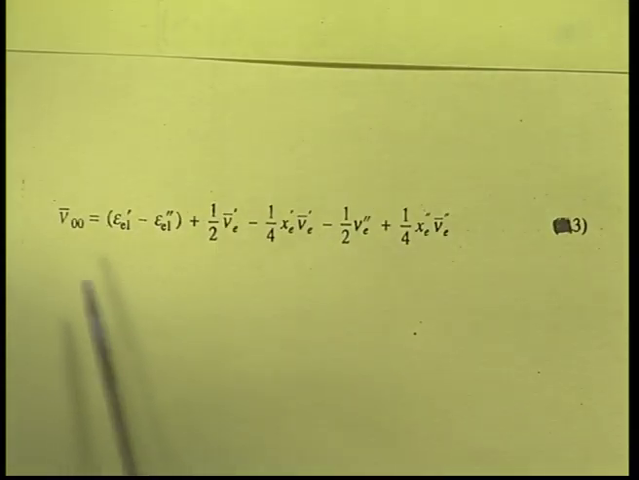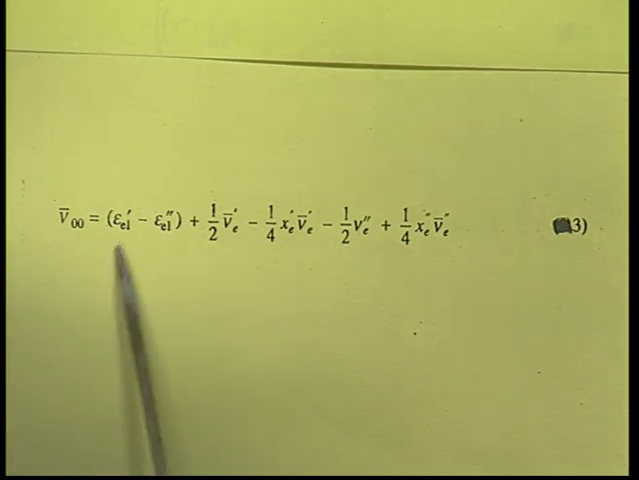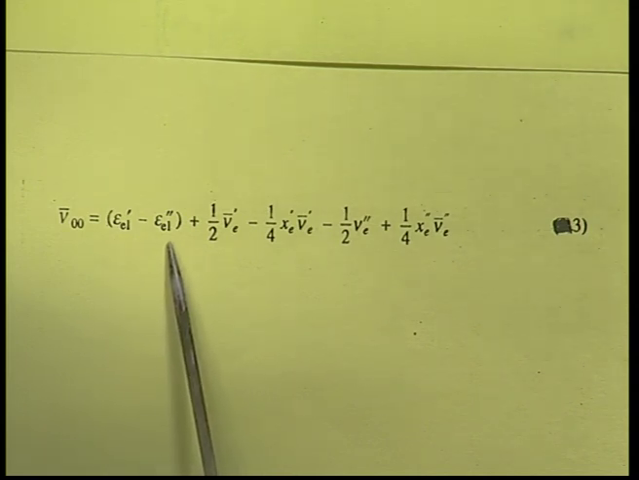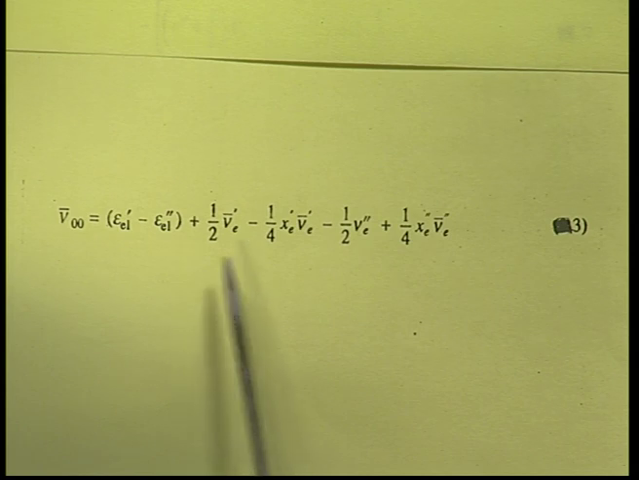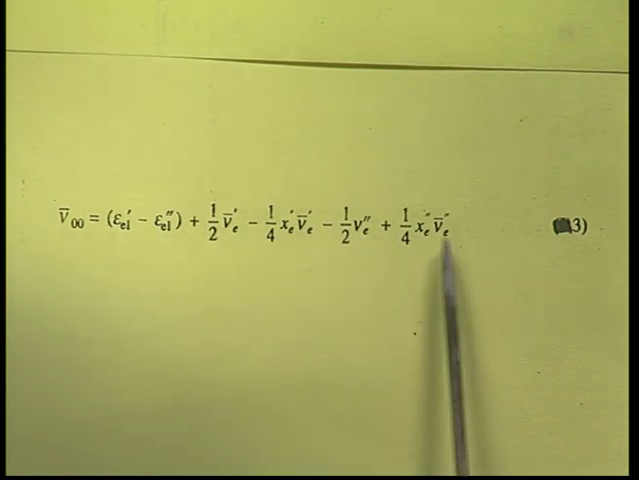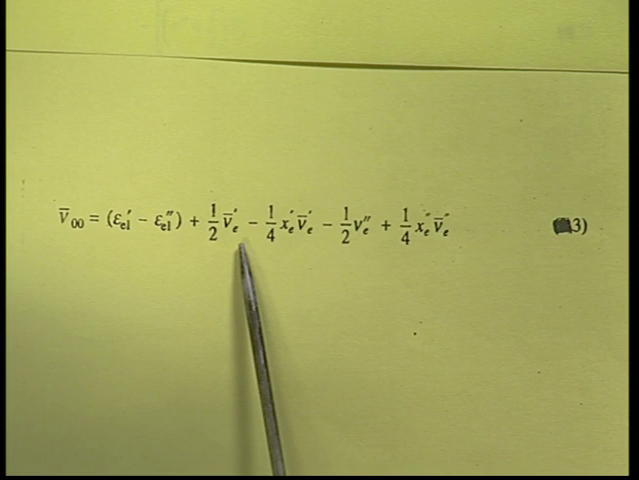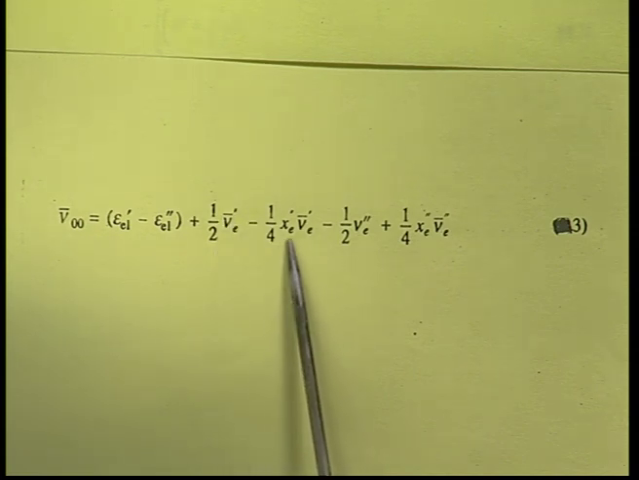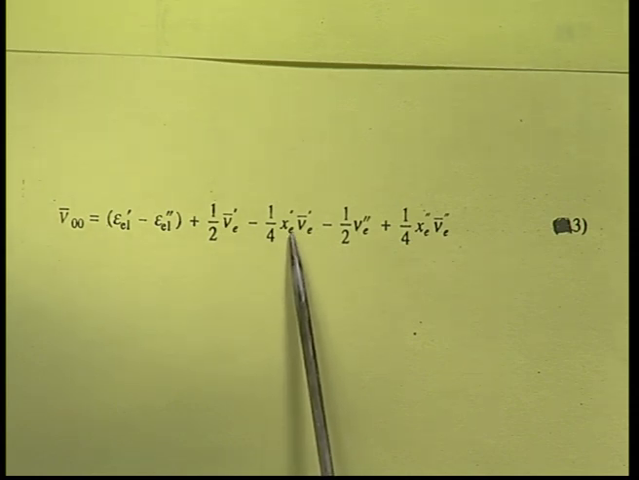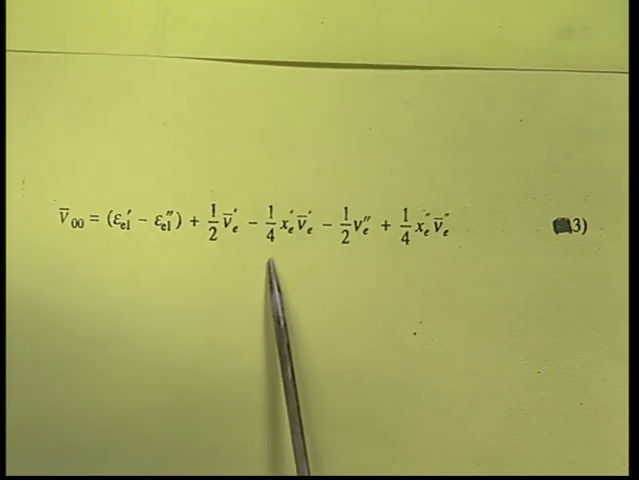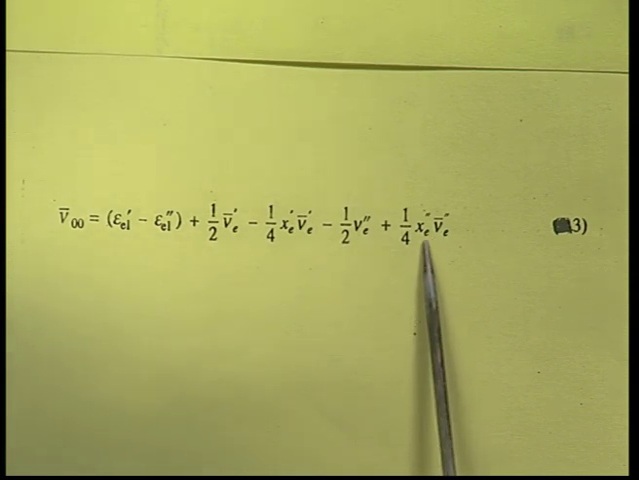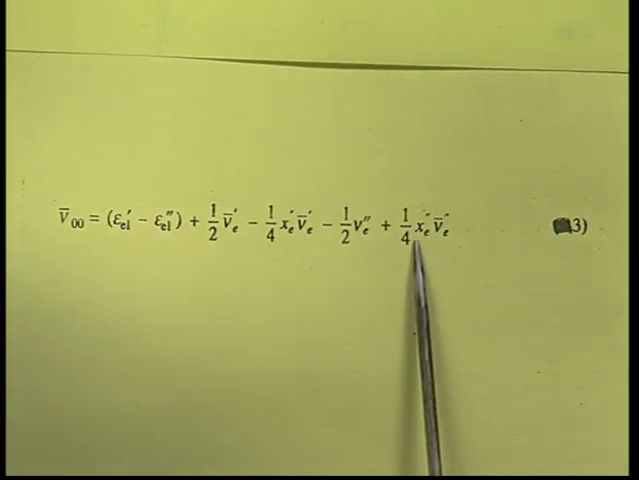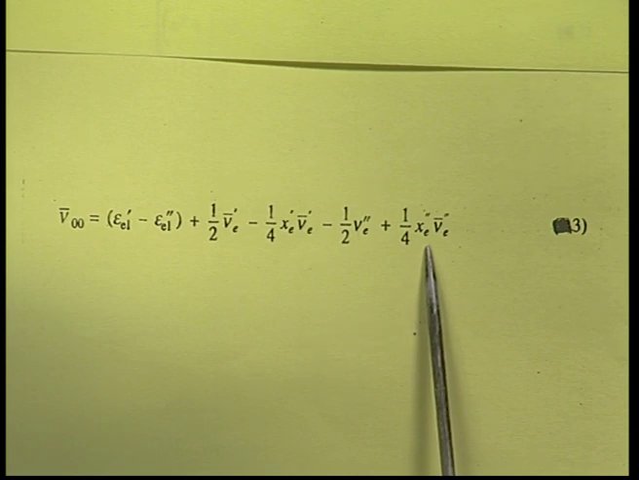Now, this equation gives the 0 0 transition wave number, given by E dash electronic excited minus E double dash electronic ground state, plus the associated constants: the vibrational wave number omega e dash bar, and X e dash, the anharmonicity constant of the upper electronic state, and X e double dash, the anharmonicity constant of the lower state.